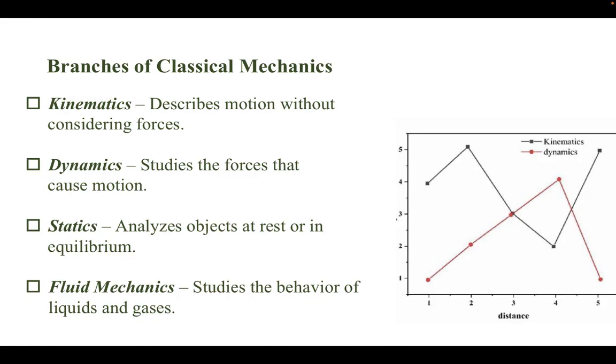Branches of classical mechanics. Mechanics can be broken down into four major branches. Number one, kinematics. This branch is concerned with describing motion without considering the forces involved. It focuses on concepts such as velocity, acceleration, and displacement, answering questions like how fast is an object moving and where is it at a given time. Number two, dynamics. Dynamics goes a step further by studying the forces that cause motion and the effects of these forces on objects. It explains why an object moves or remains stationary based on the forces applied to it. The famous Newton's laws of motion fall under this category.